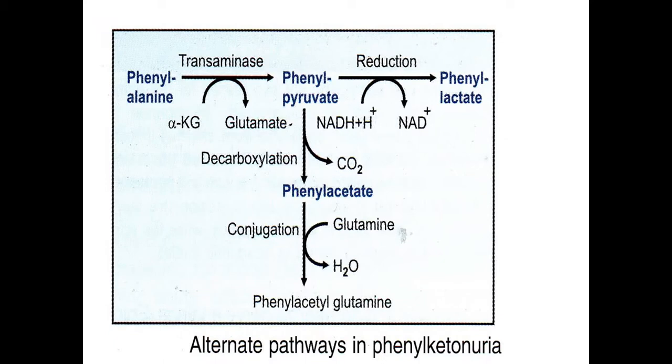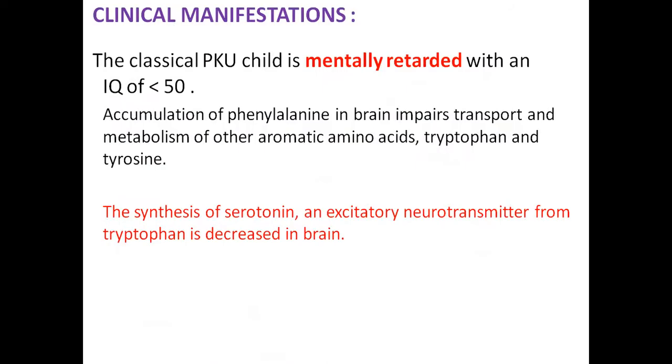So what will happen in case of accumulation of phenylalanine? Phenylalanine undergoes transamination to phenylpyruvate, and it undergoes reduction into phenyl lactate, or phenylpyruvate is further decarboxylated, and phenyl lactate is converted to phenyl acetyl glutamine. So accumulation of phenylpyruvate, phenyl lactate and phenyl acetate takes place. These are excreted in urine. Since phenylpyruvate is a keto compound excreted in urine, the name phenylketonuria is given for this condition.